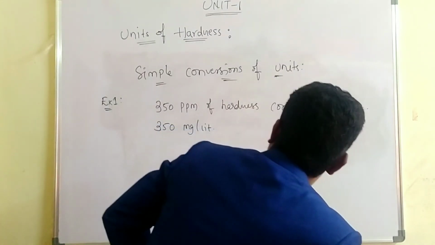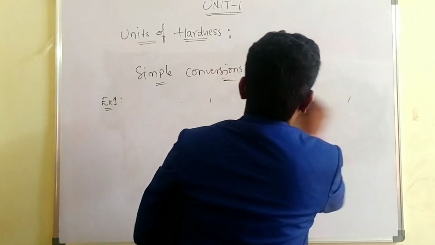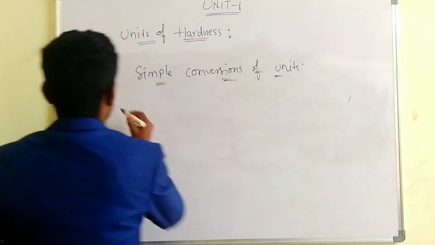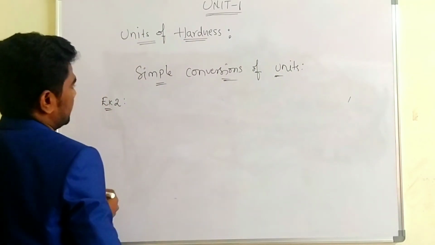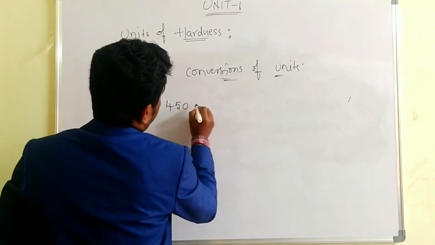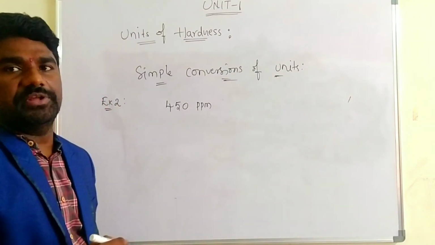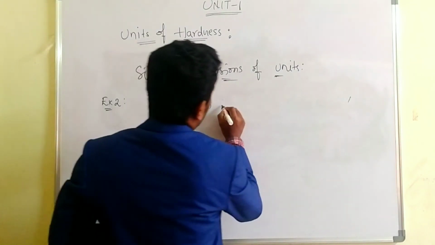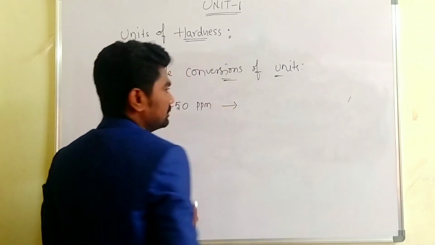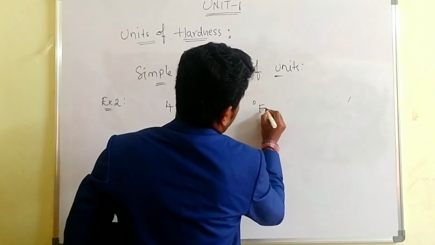And we check one more example. That is example 2. Here we have 450 ppm. How to convert 450 ppm into degree French?